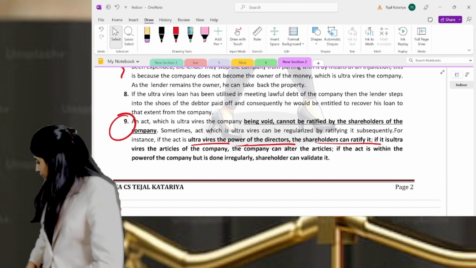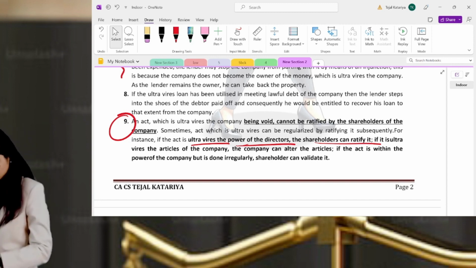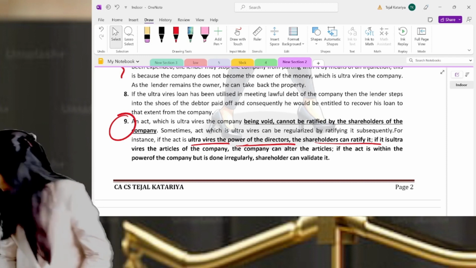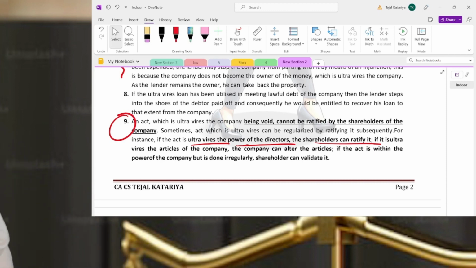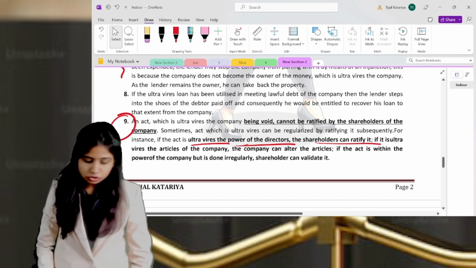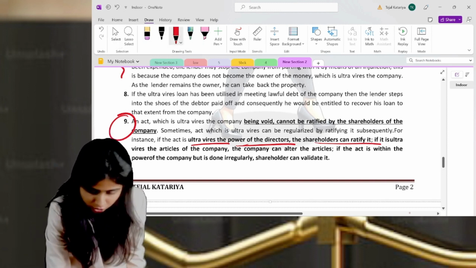If something is beyond the powers of the articles of association, that is, if you are doing anything which is not within the powers of the articles of association, then you can ratify that also. Shareholders can ratify that, and they can alter the articles of association also.